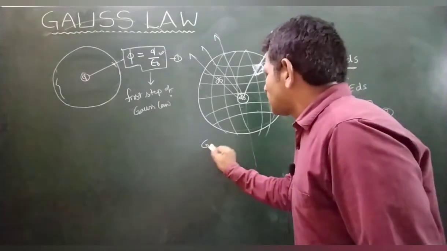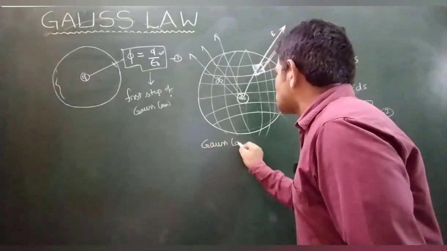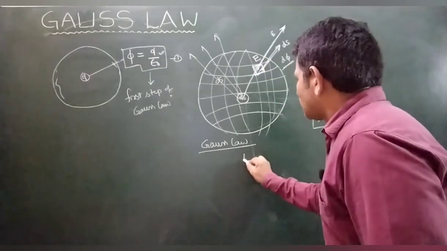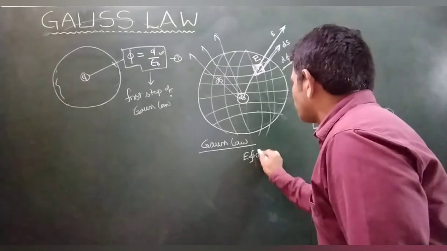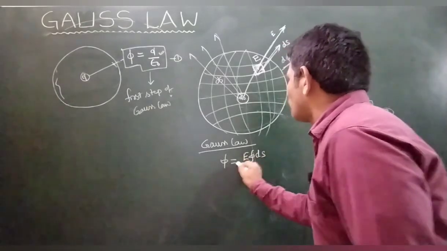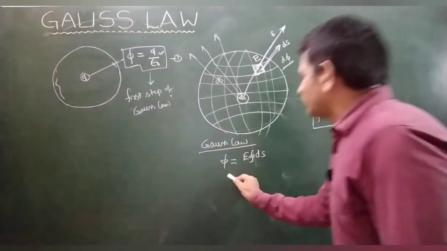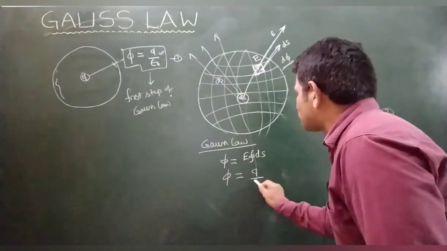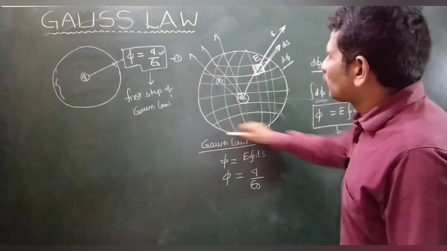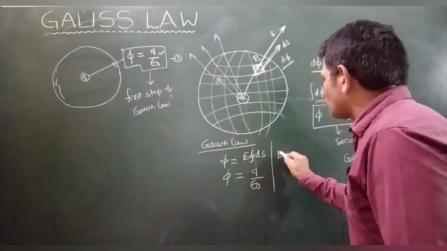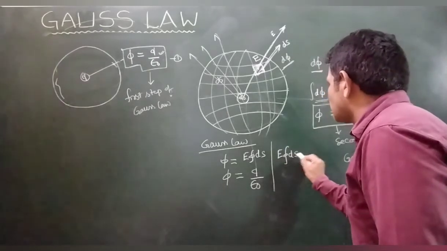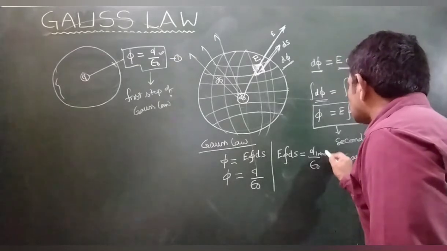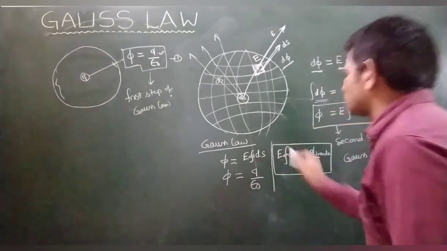Now Gauss law is a mathematical expression: the electric flux, E integration ds, due to this charge, will be Q by epsilon naught. We are talking about both cases, the thing is the same. Therefore, E integration ds is equal to Q by epsilon naught, but that is inside. This is the Gauss law expression.